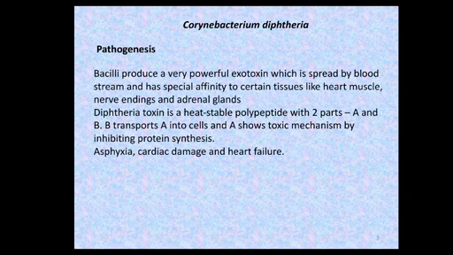Diphtheria toxin is a heat stable polypeptide with two parts, part A and part B. Part B is responsible for transport of part A into host cells, where part A shows its toxic mechanism on host cells by inhibiting protein synthesis.